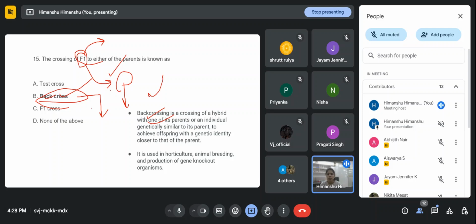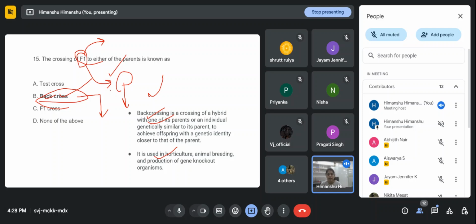So we consider which trait we want, and do back crossing, sometimes with the tall, sometimes with the small one. We use it in horticulture, animal breeding and some gene knockout experiments.